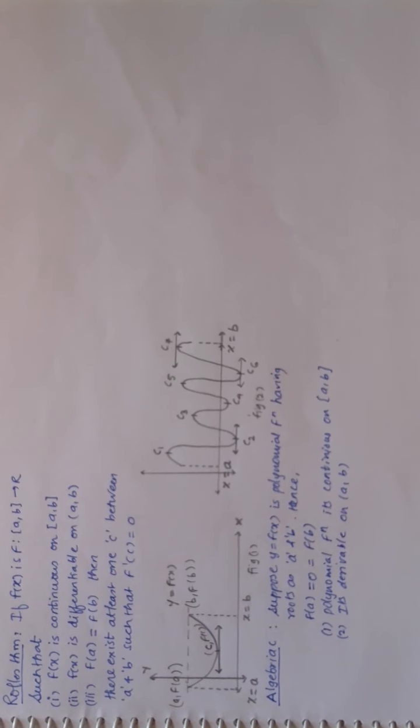I will say 3 is the 0 of the polynomial. 0 of the polynomial means x is equal to 3 satisfies the polynomial, that is, makes the value 0. When I put x as 3, I get value 0. That is why it is called the zeros of the polynomial. But it is generally the root of the polynomial, the value which makes the value of the polynomial equal to 0.